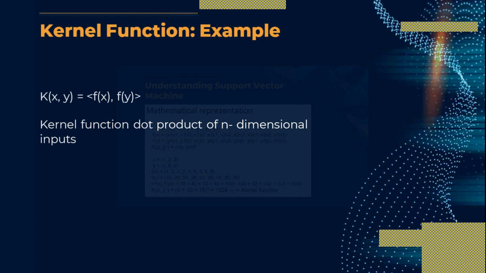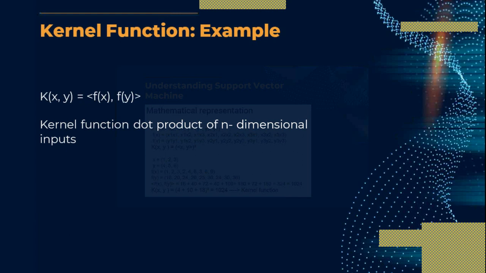How can we form a kernel function? The kernel function f of x is equal to x1 into x1, x1 into x2, x1 into x3, x2 into x1, x2 into x2, x2 into x3, x3 into x1, x3 into x2, and x3 into x3.